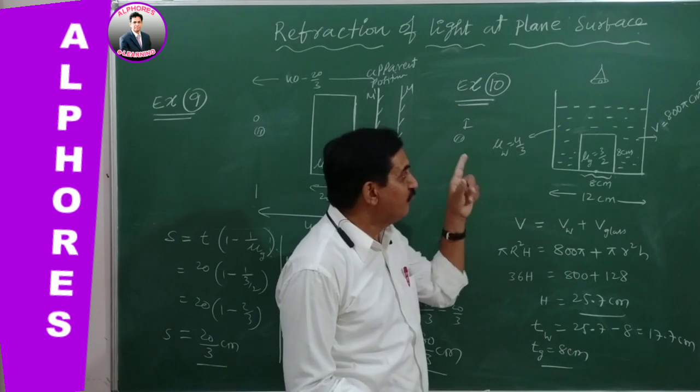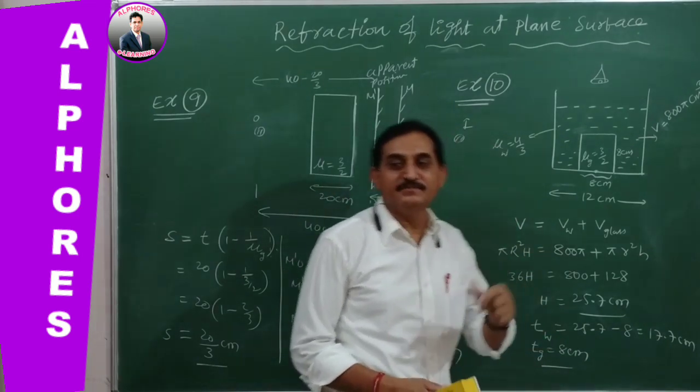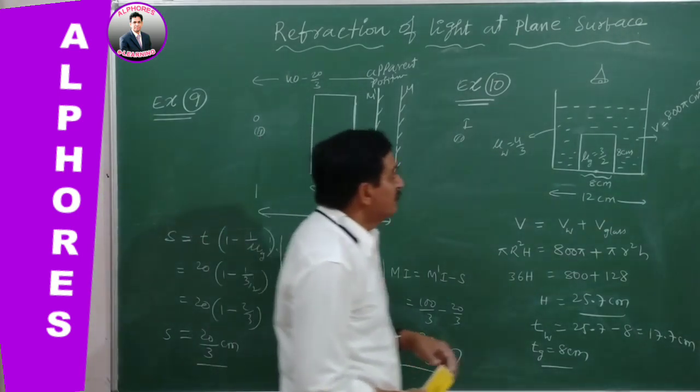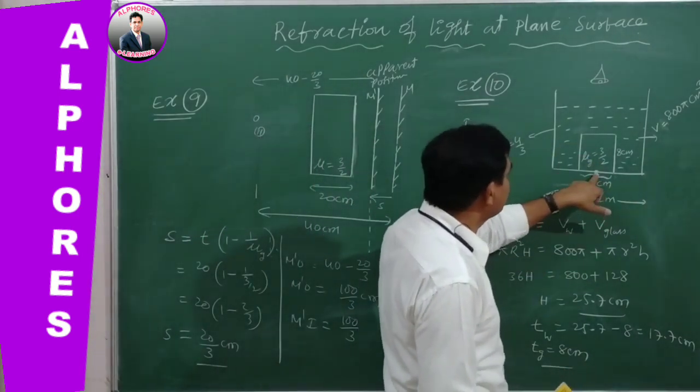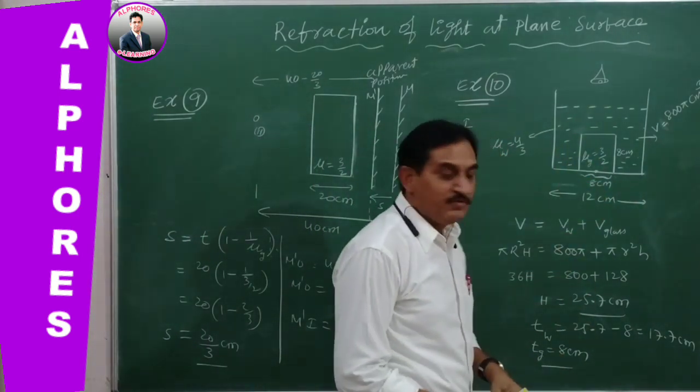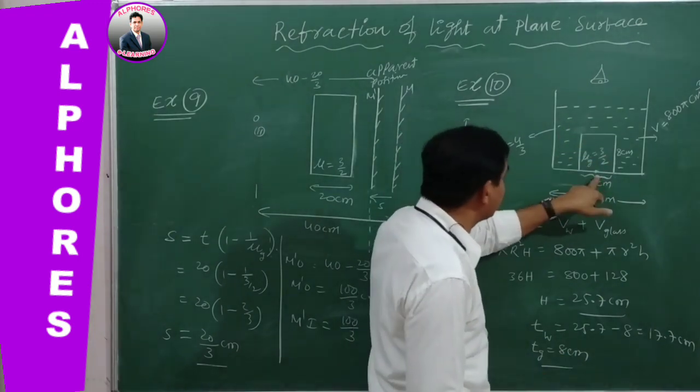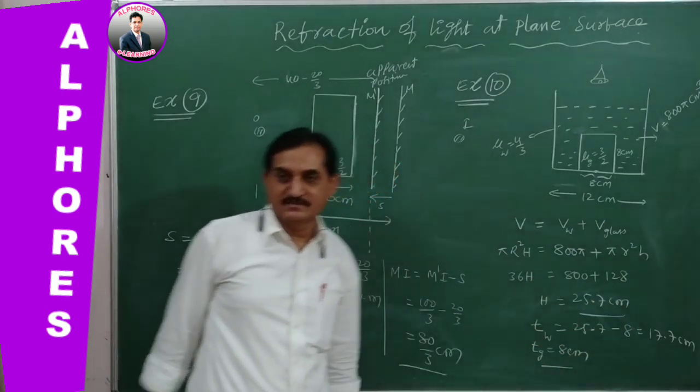When this bottom portion is seen from above, what will be the shift of the bottom portion of the vessel which is under the glass cylinder?